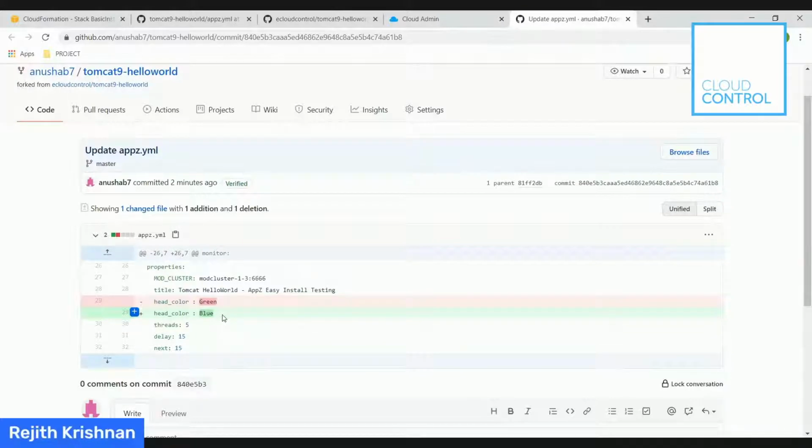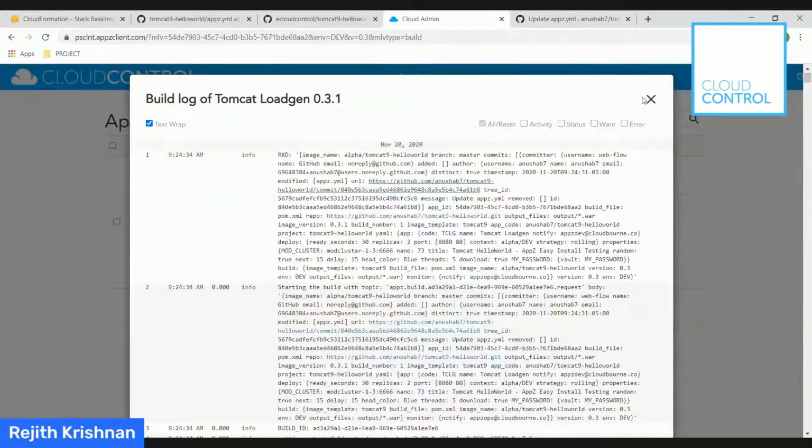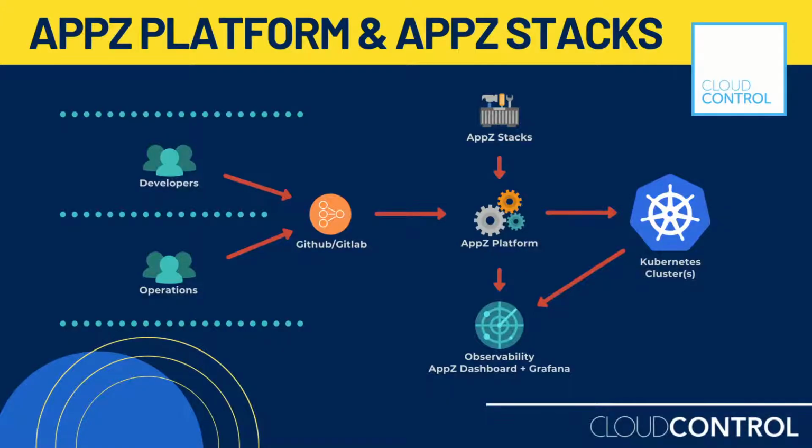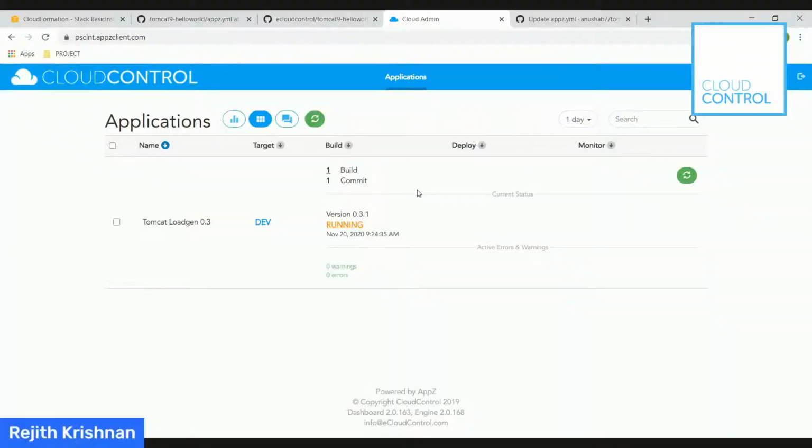So let's go back to the Rajat screen. We can see the application is getting built right now, and once it is built, let's refresh that. One more thing to point out is that once the application build is complete, it will get pushed to the private repository, which comes as part of our platform. So the Absi platform is a complete ecosystem of tools and all the controls to enable true GitOps and take applications live.